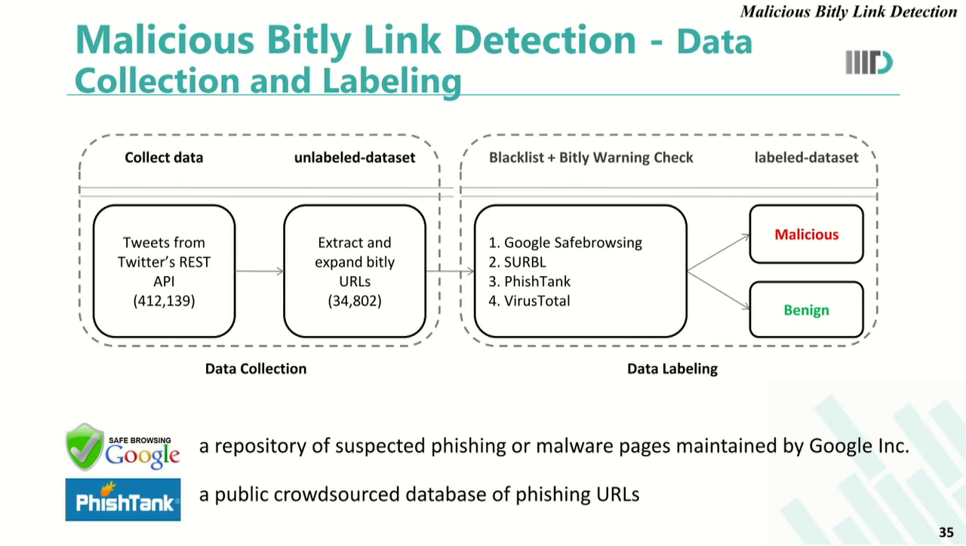We call this an unlabeled dataset. After formulating this unlabeled dataset, we went ahead to label it. In order to label it, we used the standard blacklists, that is Google Safe Browsing, Sircam, PhishTank, and VirusTotal, to identify the malicious URLs. So from this unlabeled dataset, even if a link is detected by any one blacklist, we call it malicious. We also perform a Bitly warning check to identify malicious links. So any link detected by these or by a Bitly warning check, we mark as malicious, and the rest are marked as benign. With this we form our labeled dataset.